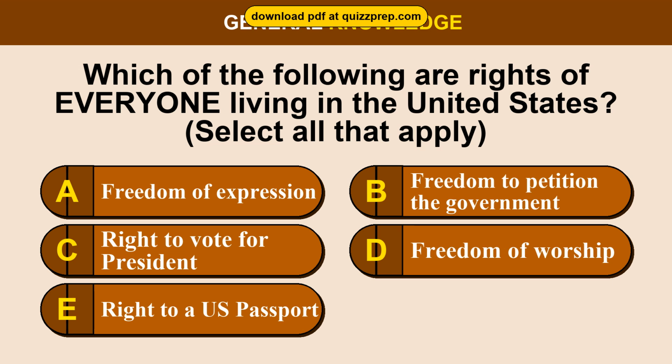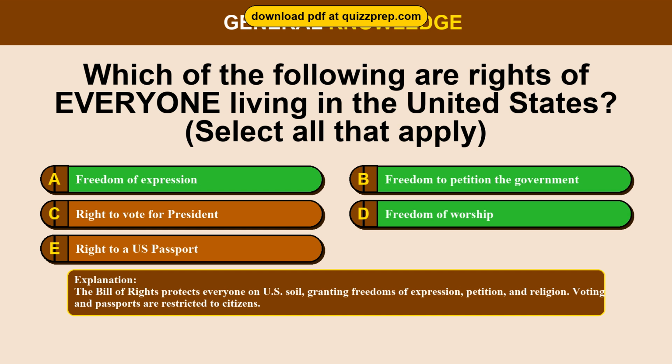Question 49. Which of the following are rights of everyone living in the United States? Option A, freedom of expression. Option B, freedom to petition the government. Option C, right to vote for president. Option D, freedom of worship. Option E, right to a U.S. passport. The correct answers are options A and B and D. Freedom of expression, freedom to petition the government, freedom of worship. The Bill of Rights protects everyone on U.S. soil, granting freedoms of expression, petition, and religion. Voting and passports are restricted to citizens.